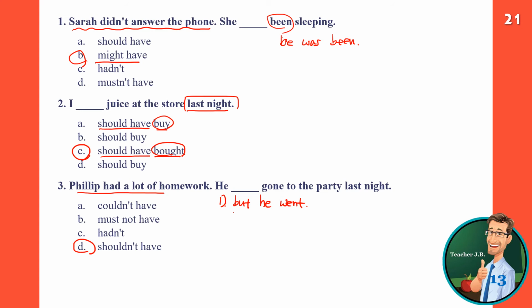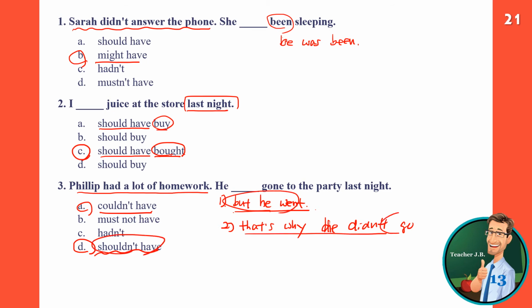He had a lot of homework to do, but he went to the party. We can say he shouldn't have gone to the party. But that's why he didn't go. If you say that's why he didn't go, we can have another answer, which is he couldn't have gone to the party last night because of the reason. If he went, he shouldn't have gone. If he didn't go because of the homework, he couldn't have gone to the party last night.